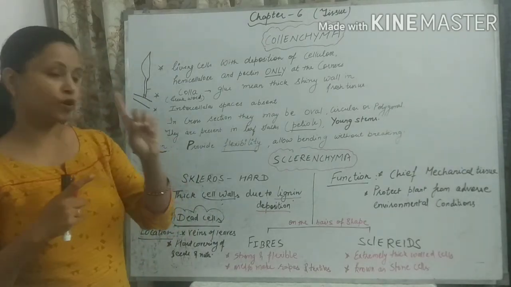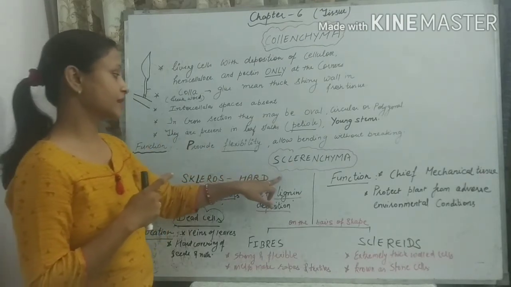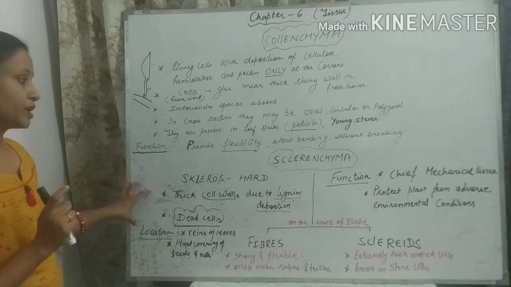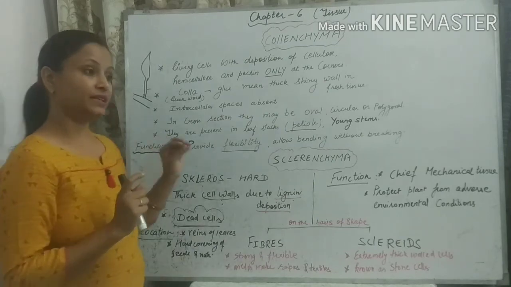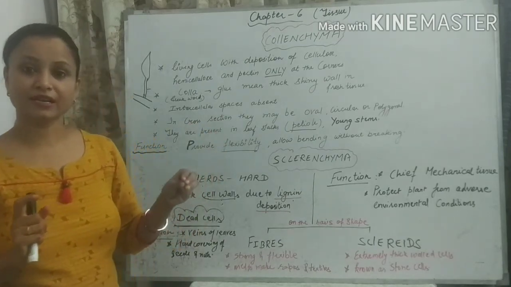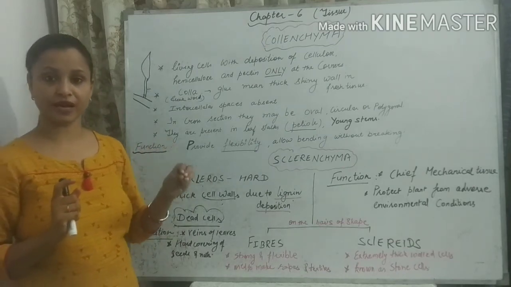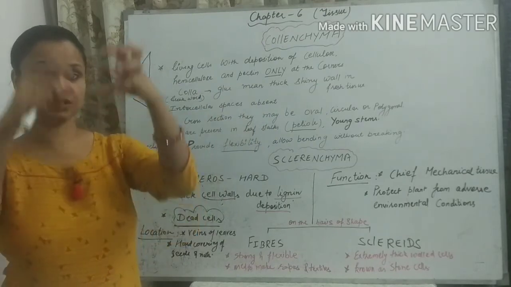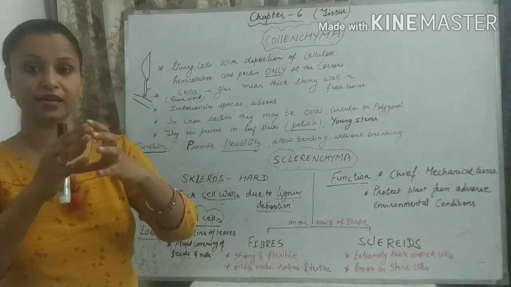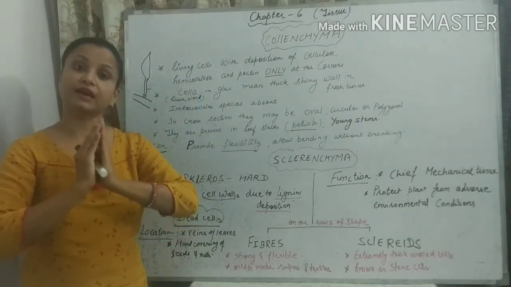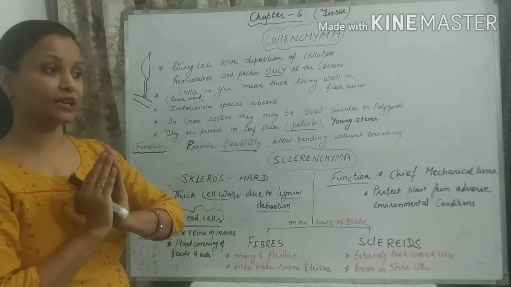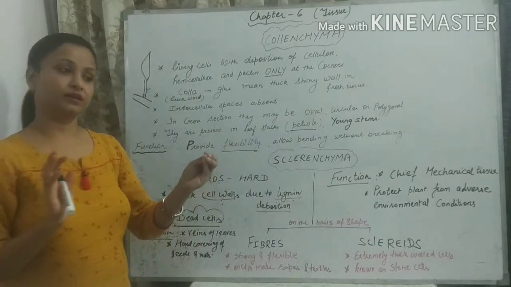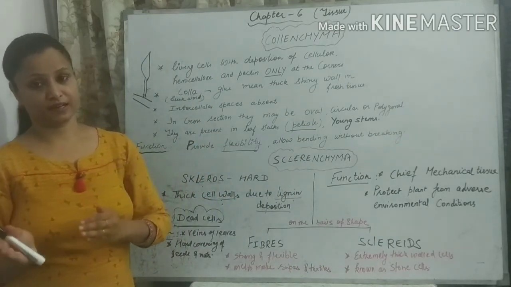And one important thing about sclerenchyma, I forgot to tell you, beta. The important point is that the most common example of sclerenchyma is the husk of coconut. कोकोनट आपने देखा है, जब कोकोनट को ऐसे छीलते हैं तो, है ना, उसका जो हस्क है, उसकी जो बाहर की कवरिंग है, it is also a sclerenchymatous tissue. So it can come in a 1 mark question. The husk of coconut is made up of sclerenchymatous tissue.